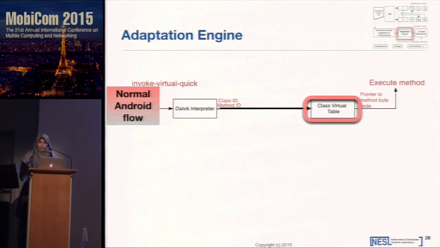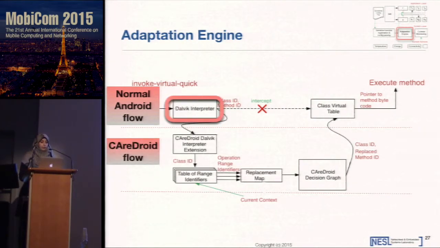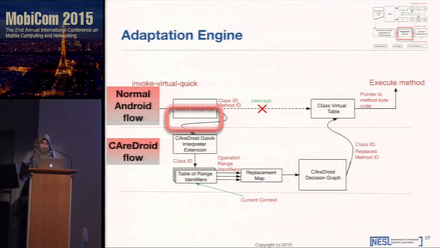A method is called using a Dalvik opcode, which is called invoke virtual quick. It's shown here. The instruction call has the method ID and the class ID of the called method. This will be used as an entry to the class virtual table, and then the corresponding bytecode of the method will be executed. CareDroid intercepts this execution of the interpreter. It then checks the arguments of the invoke virtual instruction. If the method ID and the class ID correspond to a sensitive method, then the CareDroid execution flow starts to choose the best method to execute based on the current context.